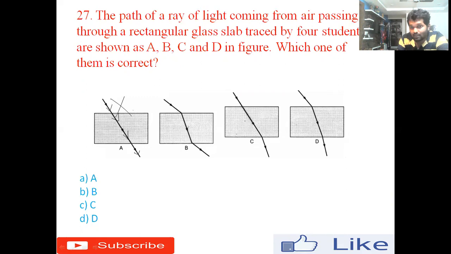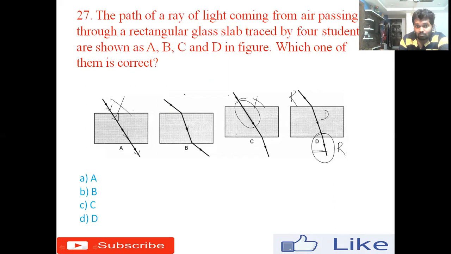And option C, you can see here, the light travels from rarer to denser. There is no change in the path of the light. And here the light travels from rarer to denser. There is a bend. Again from denser to rarer, there is no change. So we can't take option D, right?